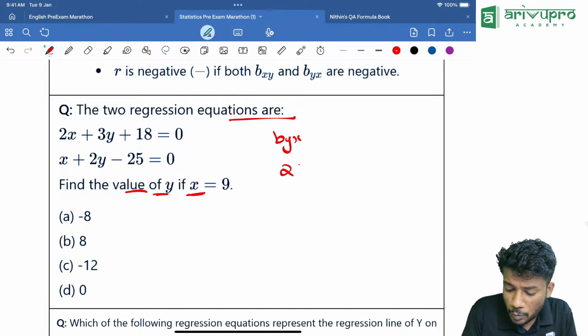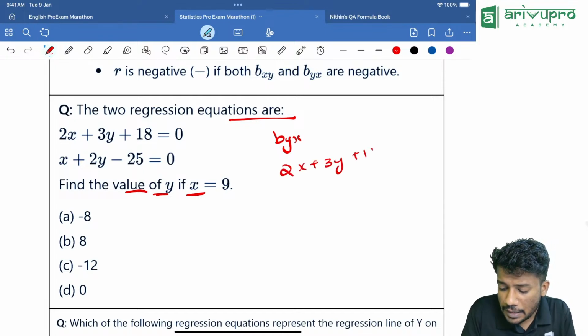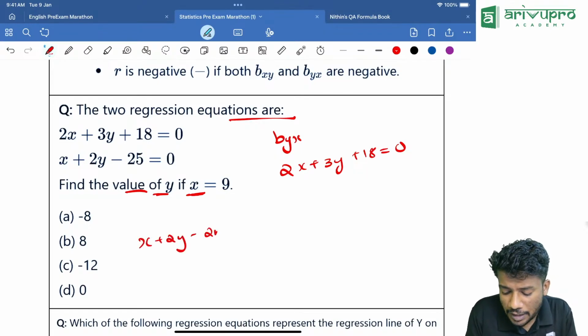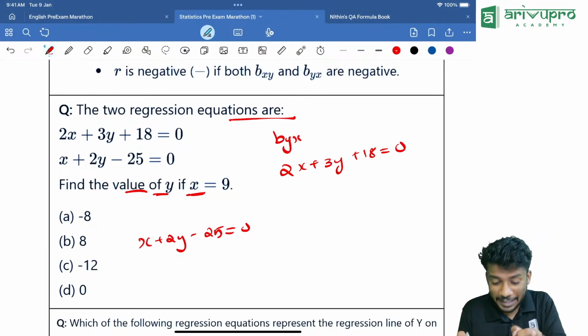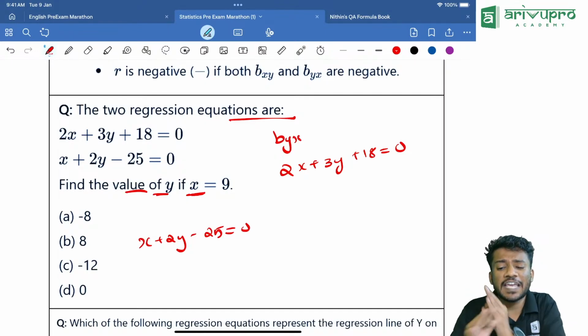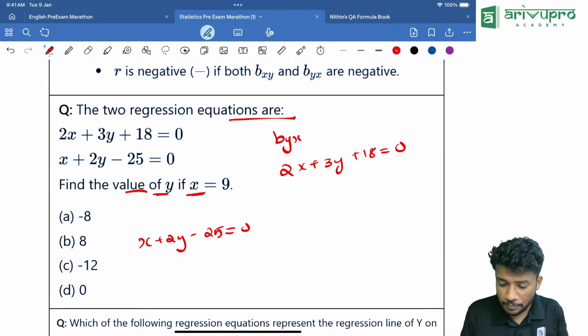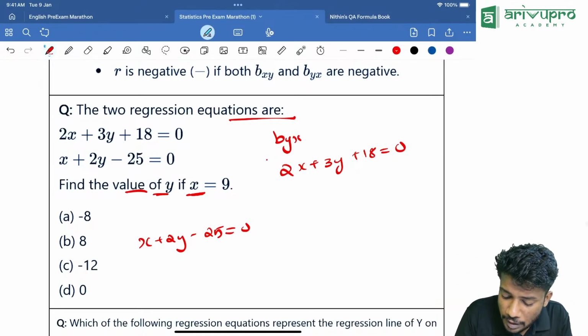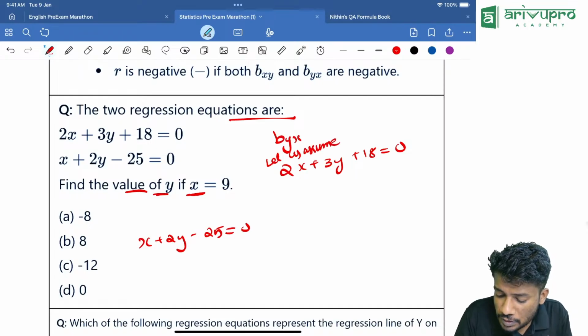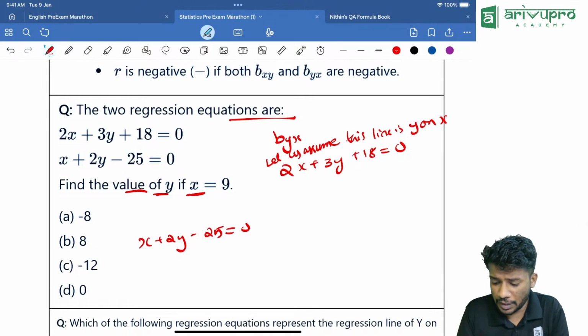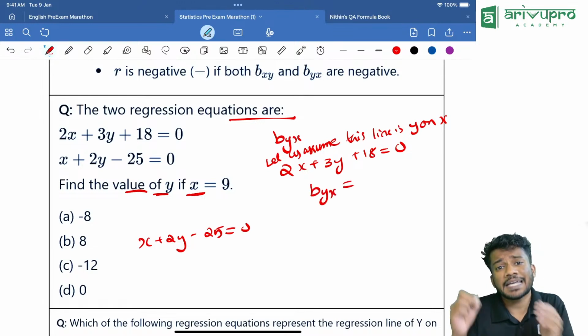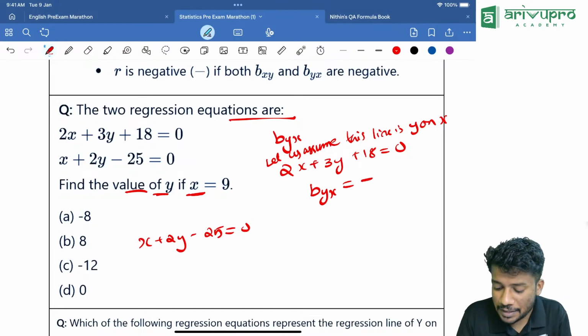How will you guess it? Take the equations 2x plus 3y plus 18 is equal to 0 and x plus 2y minus 25 is equal to 0. It is very important. I am telling you, the chance of this type of question is very high. First we are checking, let us assume this line is y on x. Y on x means regression coefficient byx will be what?